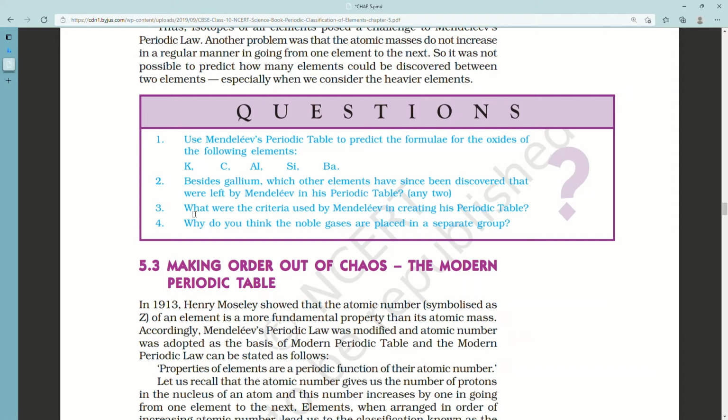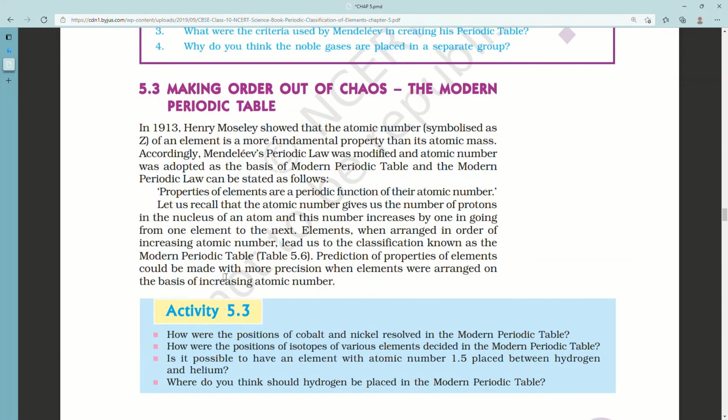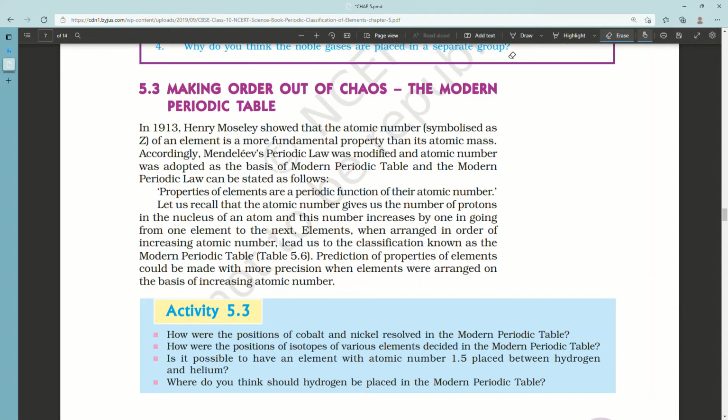Topic 5.3, Making Order Out of Chaos, the Modern Periodic Table. In 1913, Henry Moseley showed that the atomic number, symbolized as Z, of an element is a more fundamental property than its atomic mass. Accordingly, Mendeleev's periodic table was modified and atomic number was adopted as the basis of the modern periodic table, and the modern periodic law can be stated as follows.